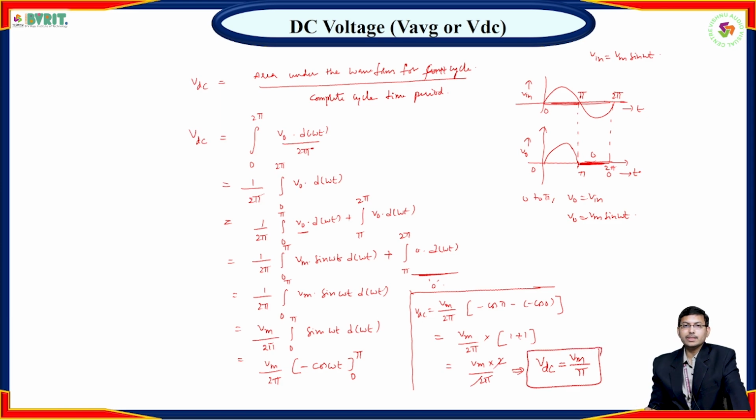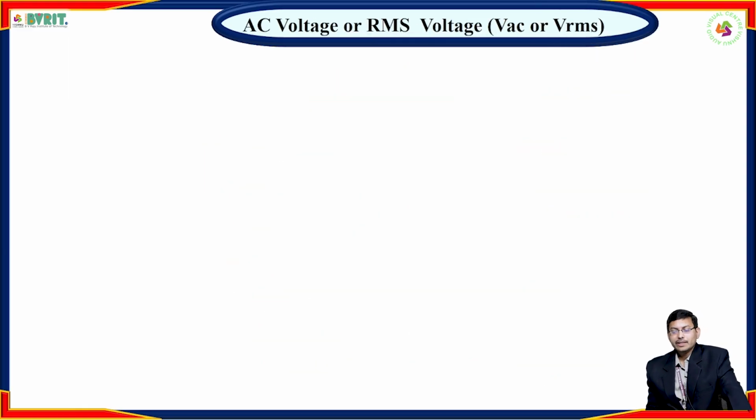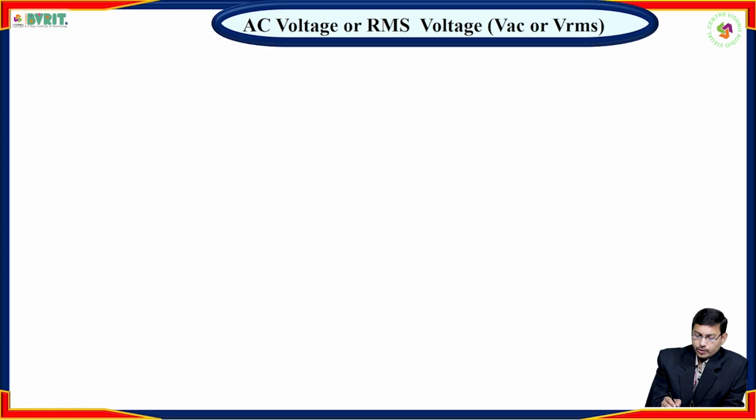Okay. So in this way you can calculate the DC voltage of a half wave rectifier. Now we'll move on to AC voltage or RMS voltage. So to find out the AC voltage, VAC or VRMS is equal to, what is the basic formula?